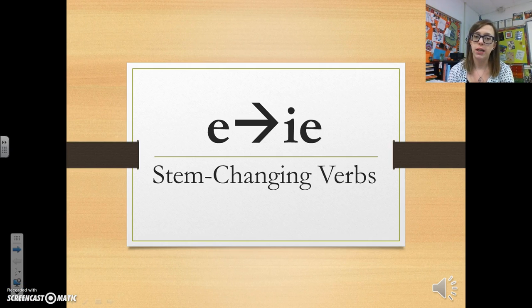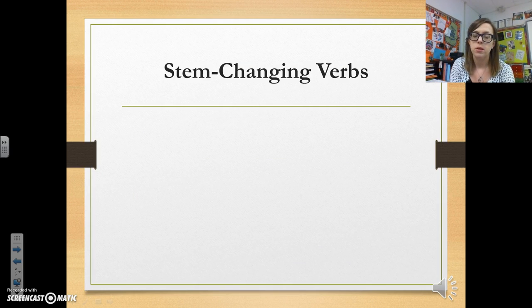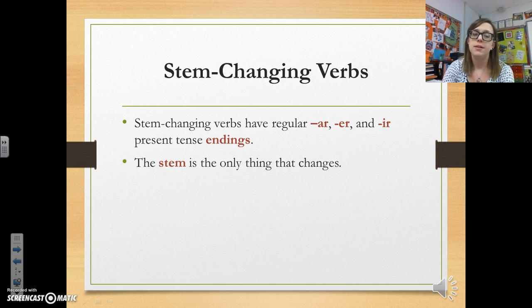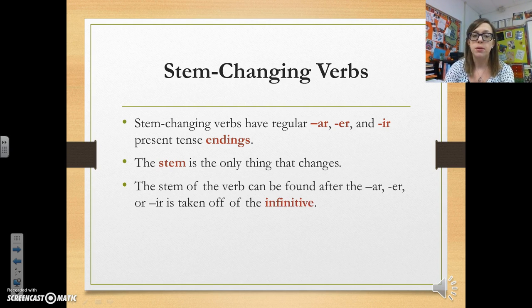Today's lesson is over E to IE stem changing verbs in Spanish. Okay, stem changing verbs have regular AR, ER, and IR present tense endings. The stem is the only thing that changes. The stem of the verb can be found after the AR, ER, or IR is taken off of the infinitive.